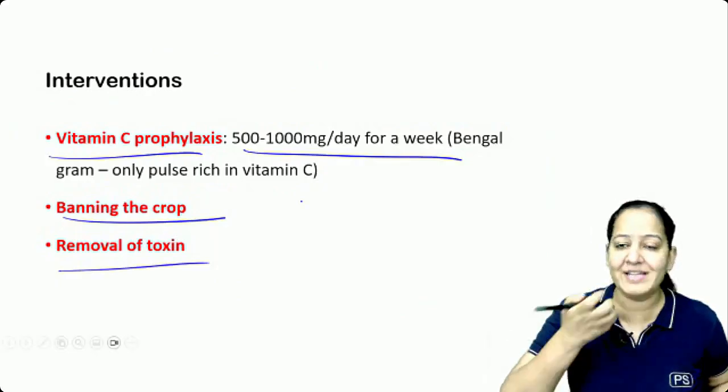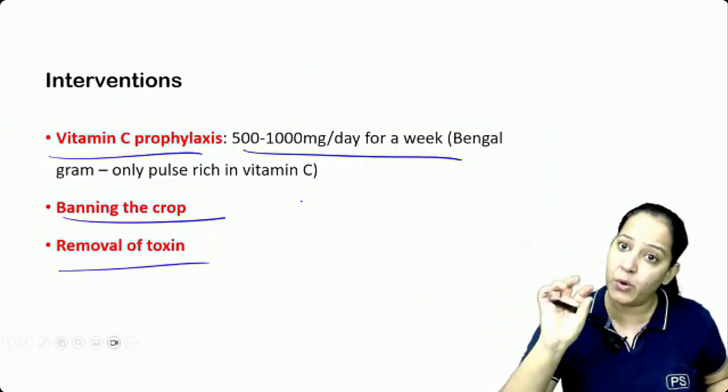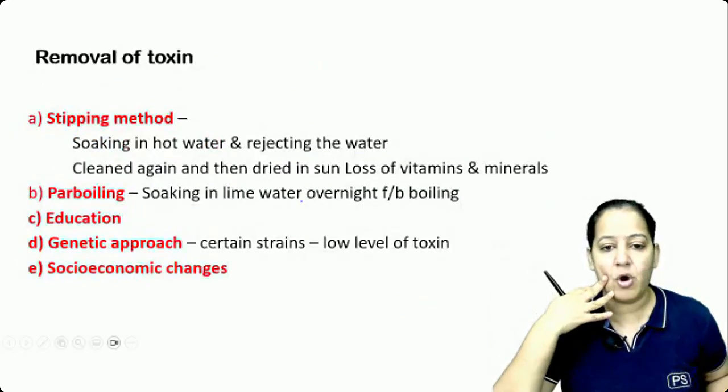And removal of the toxin. Sometimes by boiling it's possible. So before eating the dal, first boil it, remove the water, it's a water soluble toxin, and then cook the dal if you want to be sure. So this is all about lathyrism.